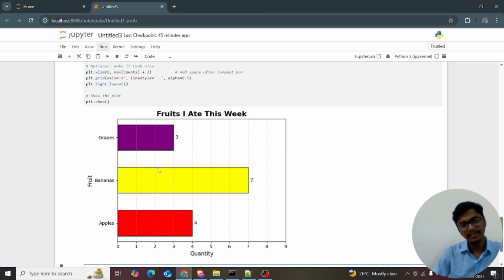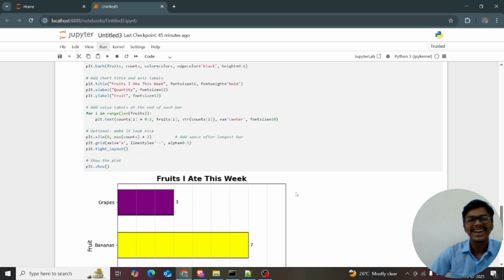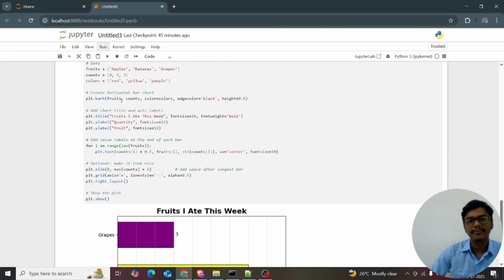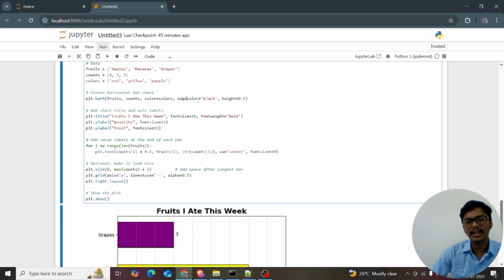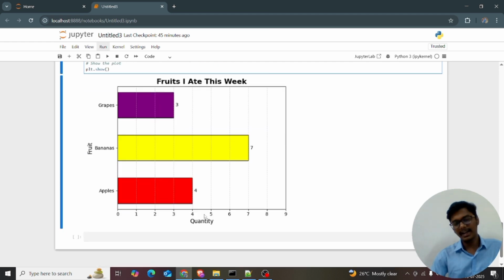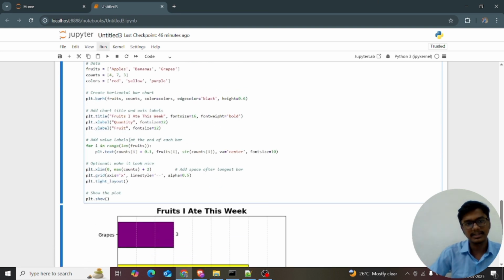Okay, see, now we are able to see the horizontal bar successfully, right? Yes, guys. plt.barh of fruits, counts, color is equal to colors, edgecolor is equal to black, height is equal to 0.6. Now I want to give the titles and the labels. The x label is the flat part, the horizontal part, and the vertical part is the y label. I hope everything is understandable.